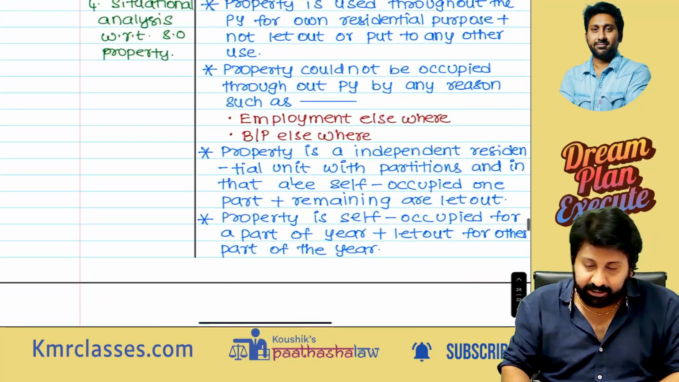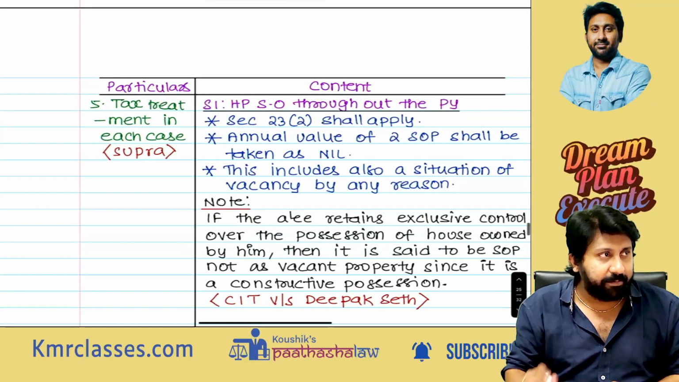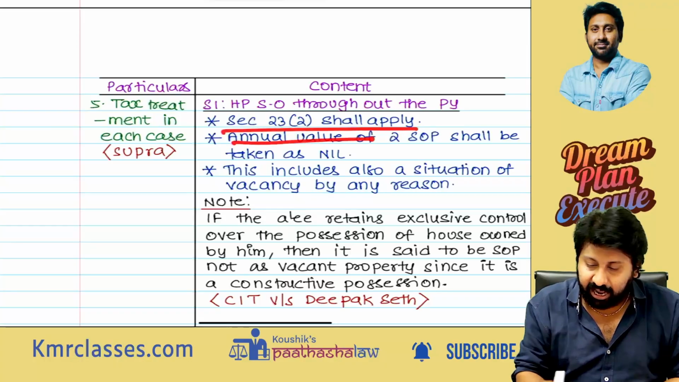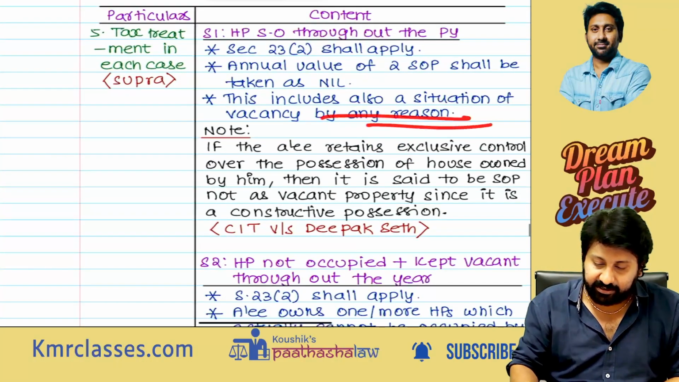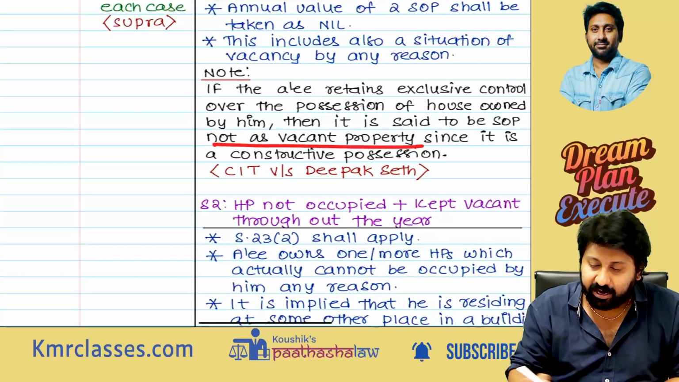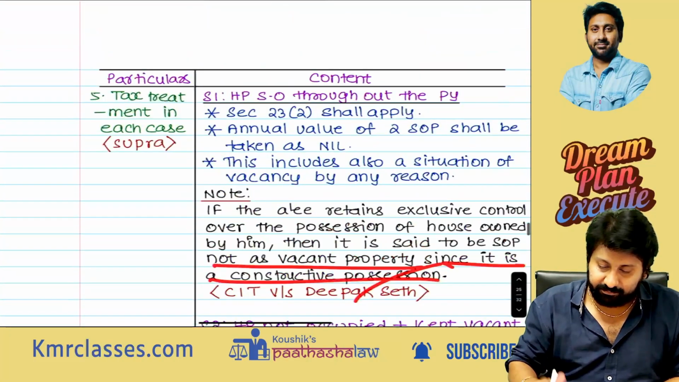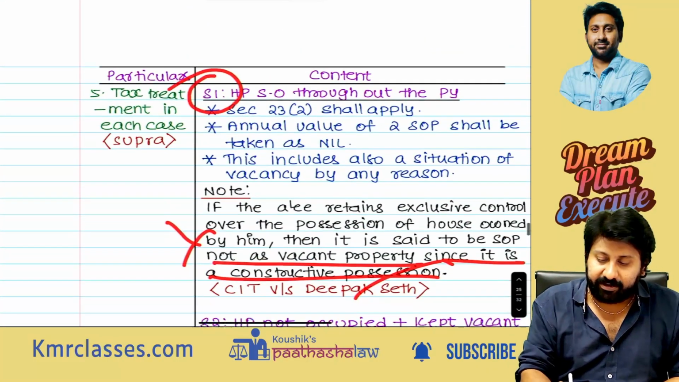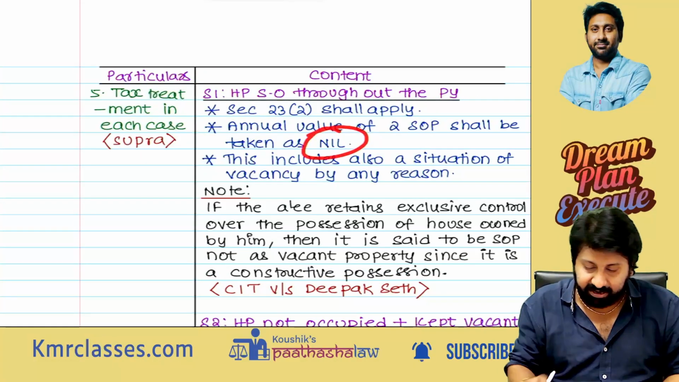Tax treatment. Situation 1 tax treatment. House property throughout the previous year. Section 23 to apply. Annual value of 2 self-occupied properties will be treated as nil, and vacancy can be for any reason. If the assessee retains exclusive control over the possession of the house owned by him, then it is said to be self-occupied property and not vacant property, since it is constructive possession. Next, this is not required. Mainly, house property self-occupied throughout the year. Annual value will be taken as nil. That's it. One adjustment done.